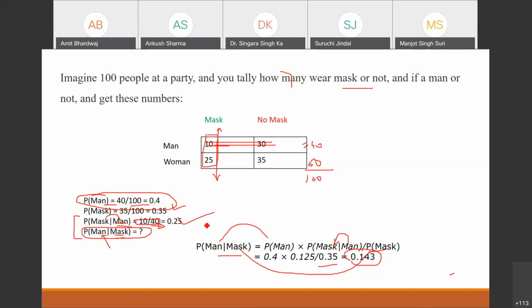Let me check my calculation. It is not 1, it is 0.05. 0.4 into 0.125 is 0.05, and we need to divide it by 0.35. My answer is correct, yours is wrong.